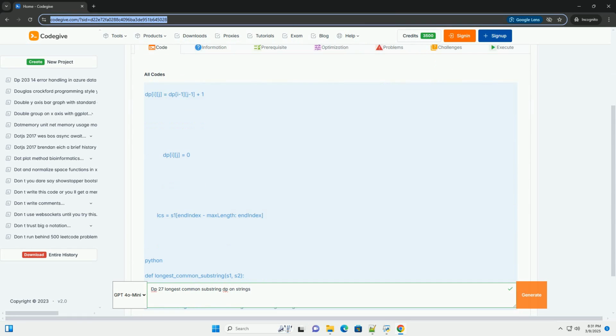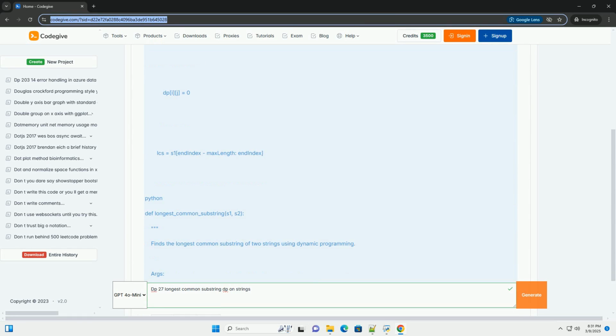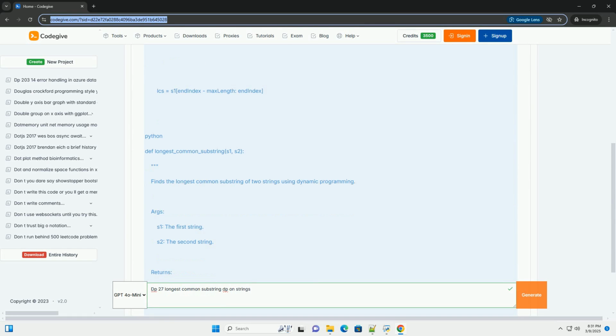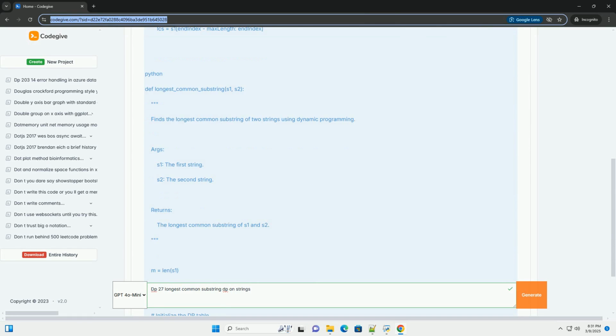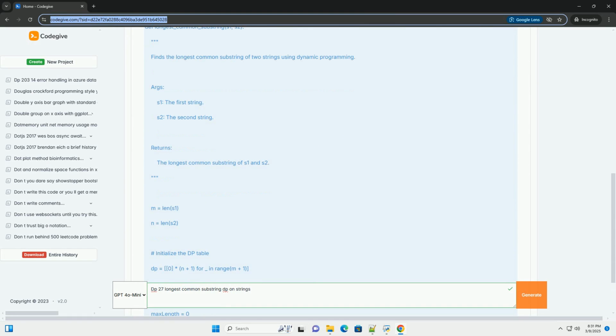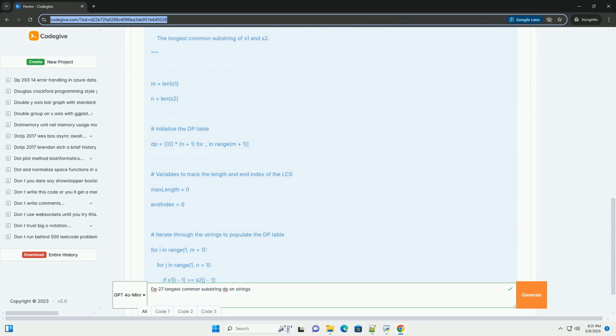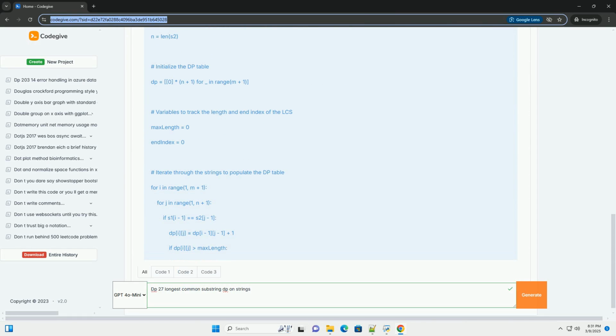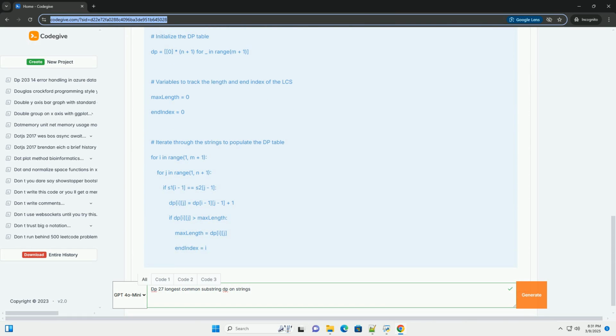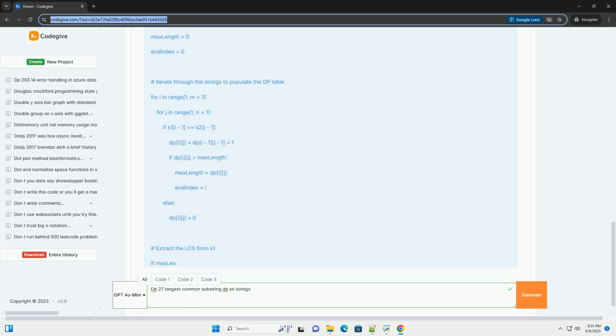Longest common substring, LCS, with dynamic programming, DP: a comprehensive guide. The longest common substring problem aims to find the longest string that is a substring, a contiguous sequence of characters, of two or more strings.